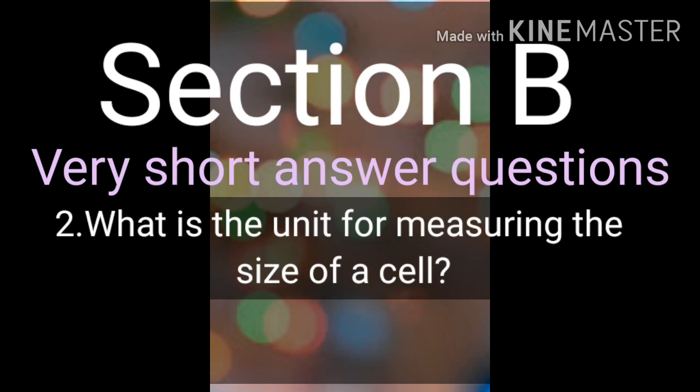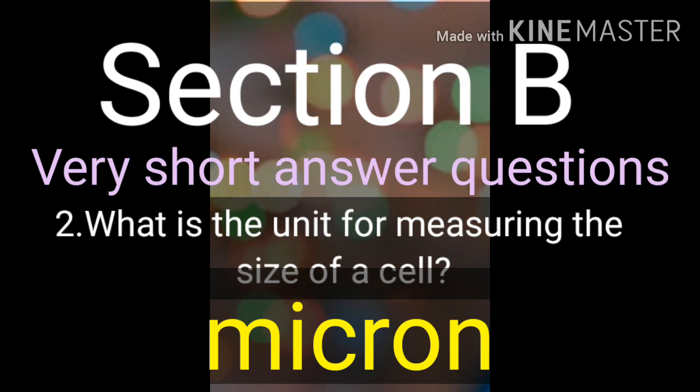Now the second question. What is the unit for measuring the size of a cell? The unit for measuring the size of a cell is micron.